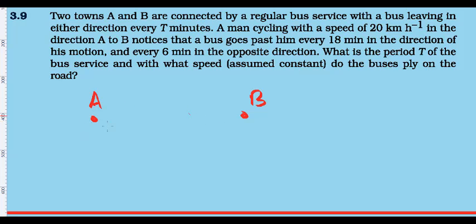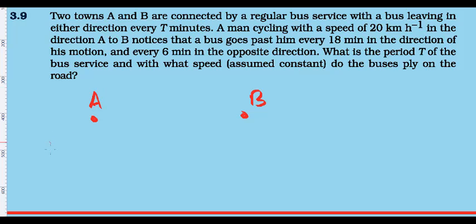B as well as B to A, and the buses are leaving after every t minutes. That means the interval after one bus has gone, the second bus will come after a time t. Say after 30 minutes, or after 60 minutes, or after 2 hours one bus, then the second bus comes after 2 hours. That period is t minutes.